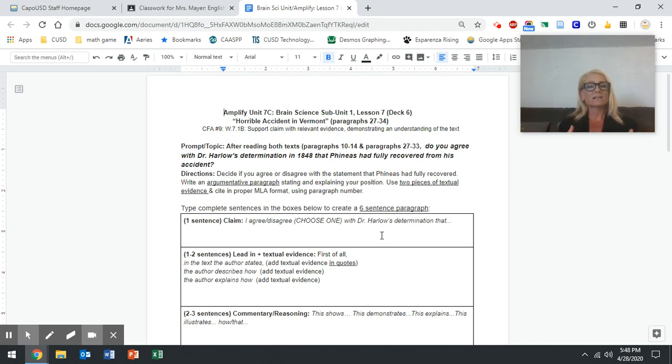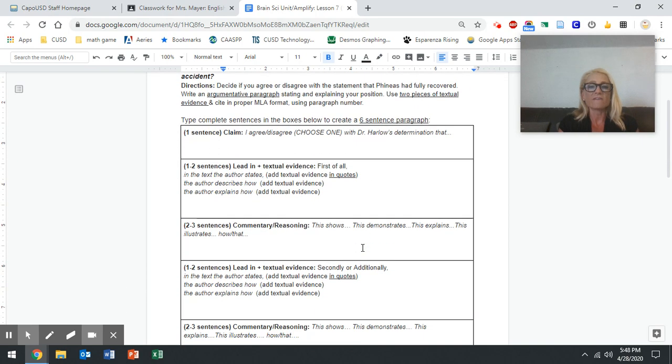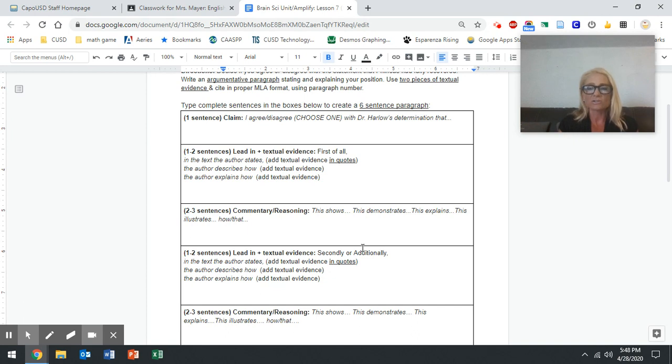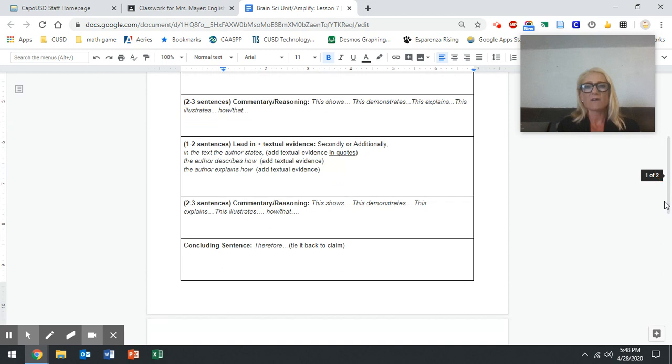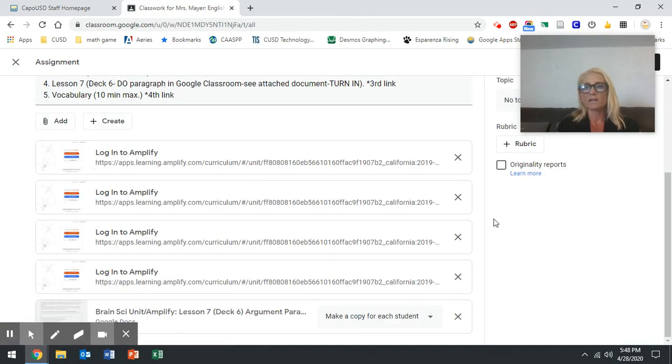Then you're going to pick textual evidence to support. Do you think he's recovered? Do you not think he's recovered? Again, I'm not just going to say, I think he's recovered because I said so. You're going to take the text and you're going to add textual evidence. Remember, we add that textual evidence and then we explain why that textual evidence backs up what we're going to say. So this is a template. If you follow all this, we know you're going to be successful. And that's why we created that template instead of having you do it on Amplify. So we hope this is helpful for you. And that is your lesson for this week.